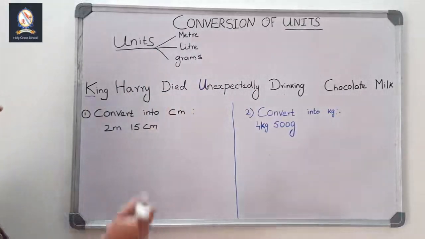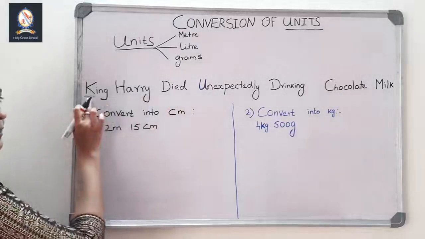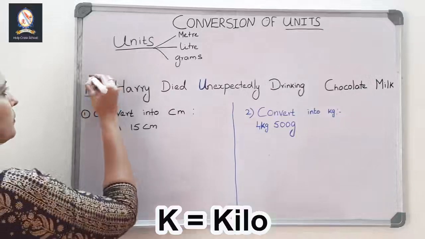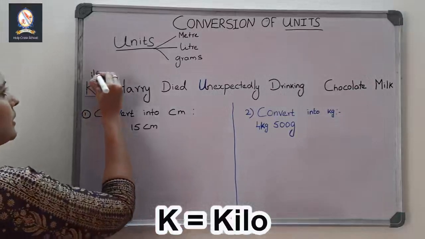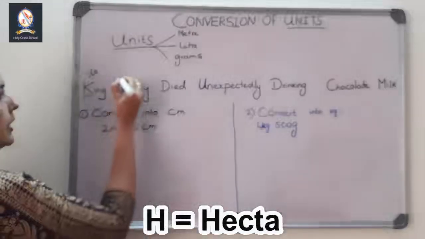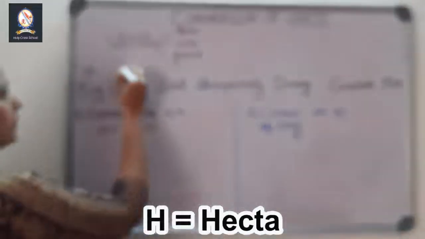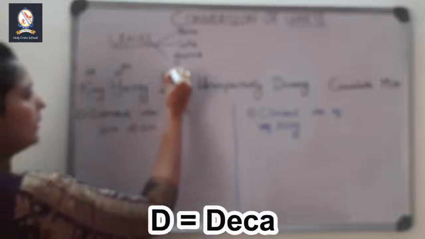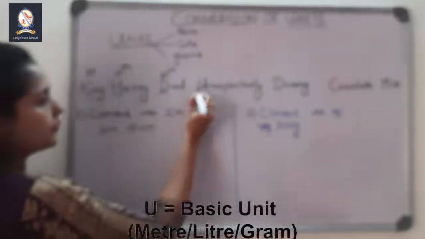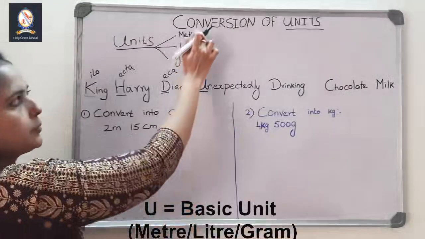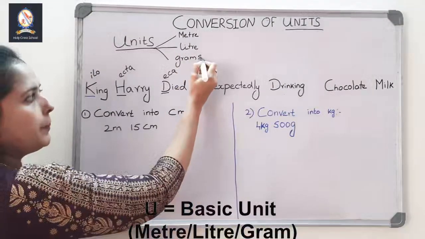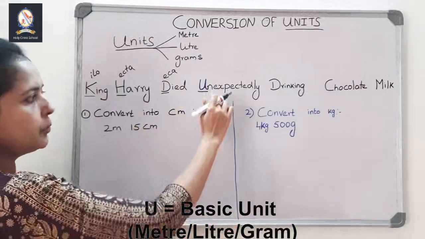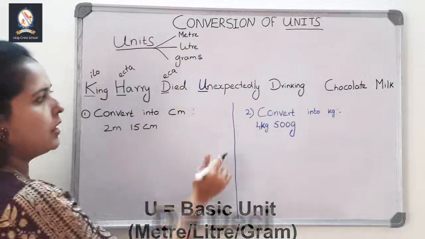K is King. K stands for kilo. H stands for hecto. D stands for deca. U is the basic unit. What are the units we have seen? It may be either meter or liter or grams. U stands for units.